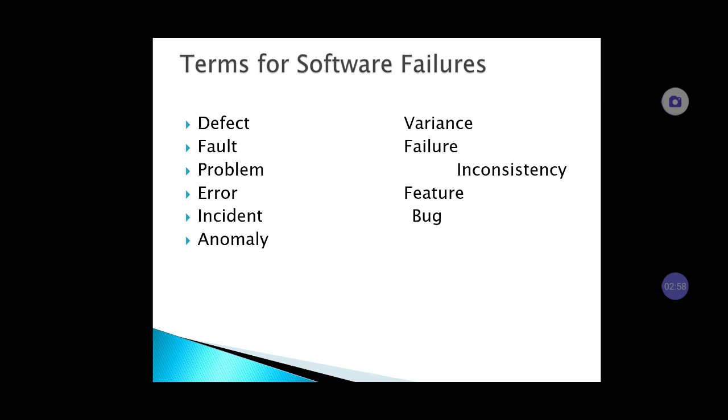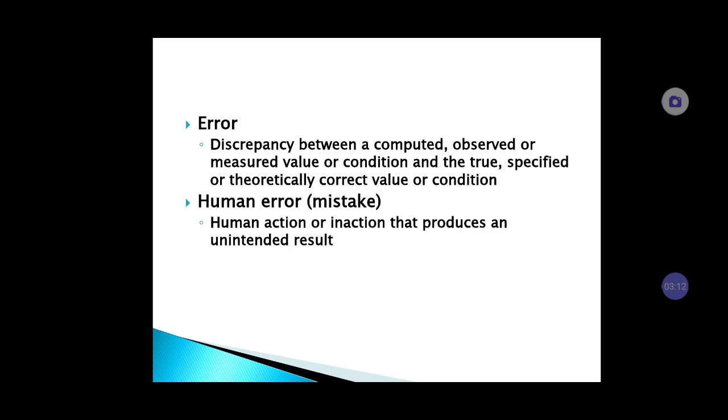There are various terminologies used for this: defect, fault, problem, error, incident, anomaly, variance, failure, inconsistency, feature, and bug. There are some variations between these terms.